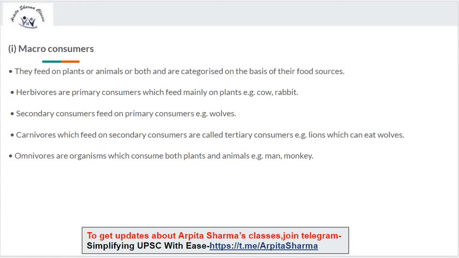Secondary consumers feed on primary consumers. Carnivores which feed on secondary consumers are called tertiary consumers. Example, lion. Omnivores are the organisms which consume both plants and animals. Example, man and monkey.